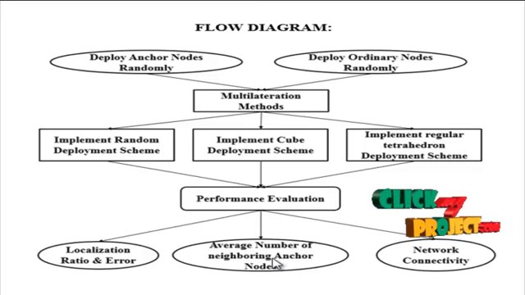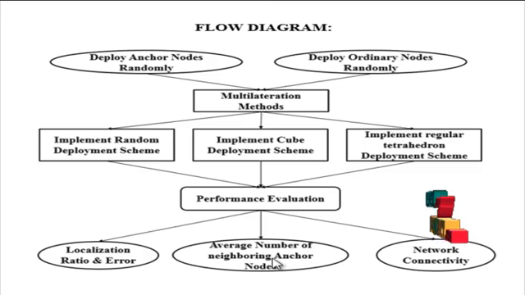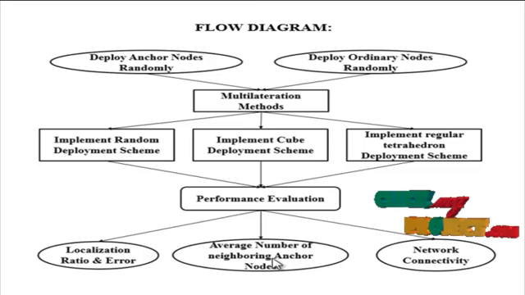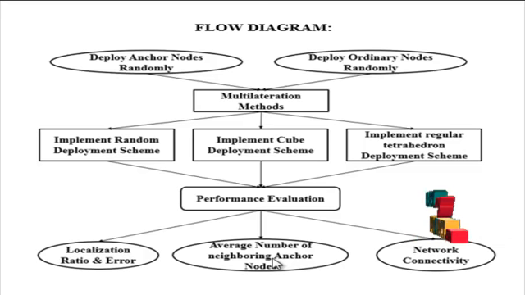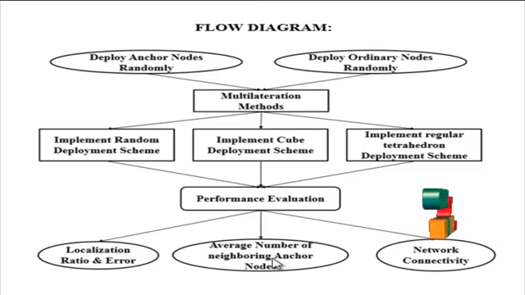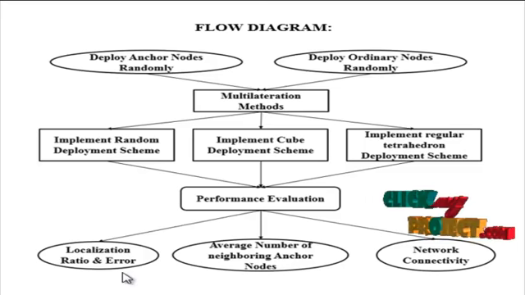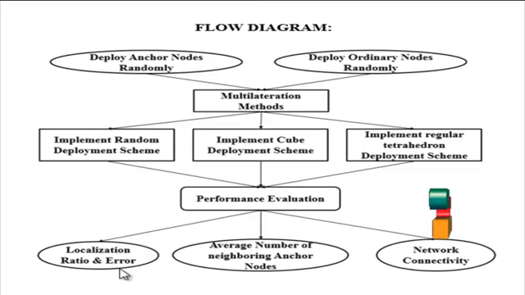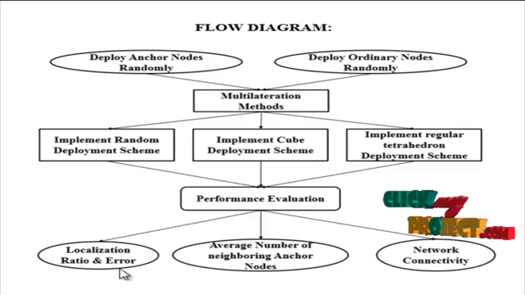Finally, we calculate the performance evaluation. The three deployment schemes are evaluated as follows. Localization ratio is the ratio of the number of localized ordinary nodes to the total number of ordinary nodes. Obviously, the higher the localization ratio, the more ordinary nodes can be localized. Localization error is estimated by the average distance between the estimated coordinates and the real coordinates. Clearly, the smaller the localization error, the better the localization result.